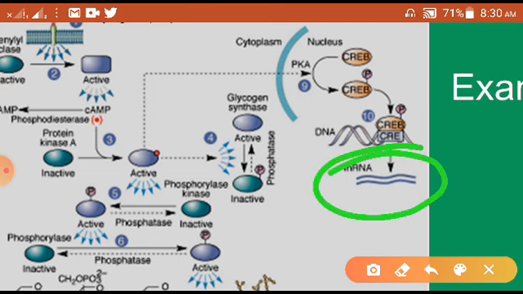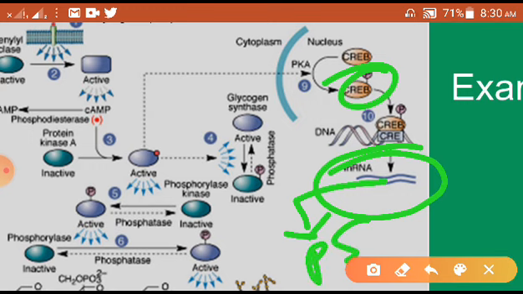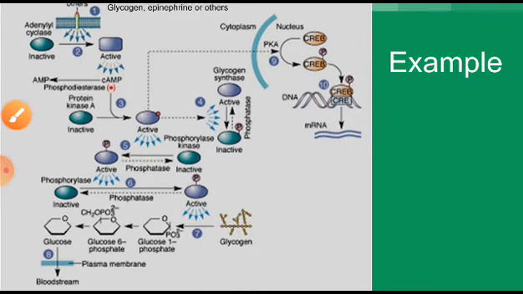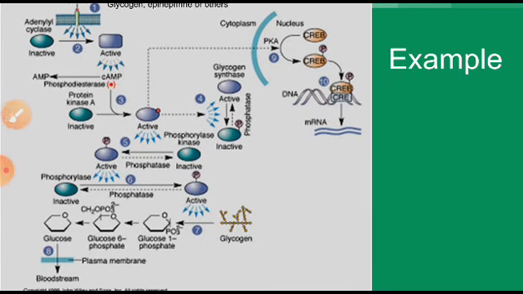Once this mRNA is formed, which is a modified mRNA by the activation of CREB, now this mRNA will go and do the protein synthesis. So, when it does the protein synthesis, different proteins will be formed, and that is the effect of the agonist which has bound there.